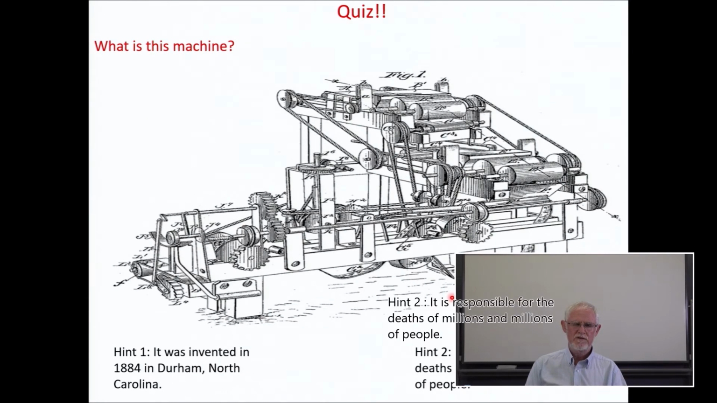And here's a quiz question for you. What is this machine? Looks a very strange machine, doesn't it? Here's a hint. It was invented in 1884 in Durham, North Carolina. And on the right there is another hint. I don't know if you can see it. I will tell you what it says. It says it is responsible for the deaths of millions and millions of people. What do you think that is?